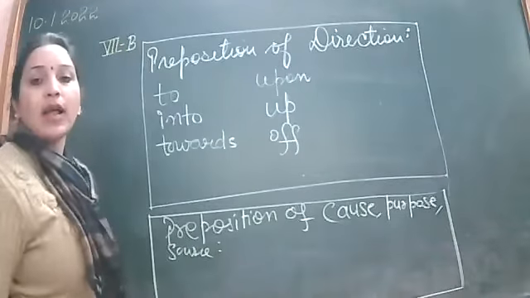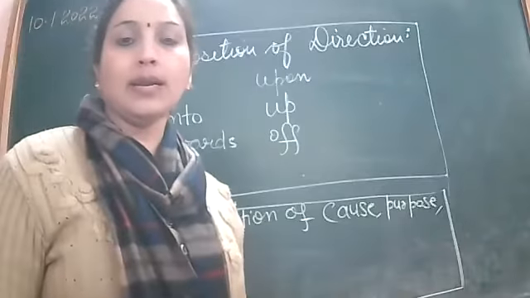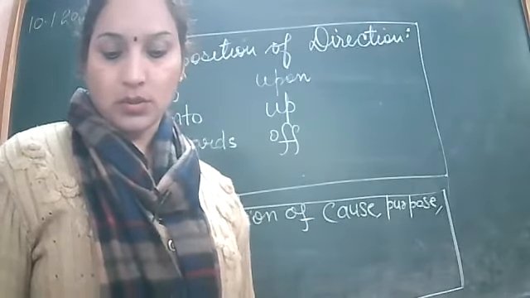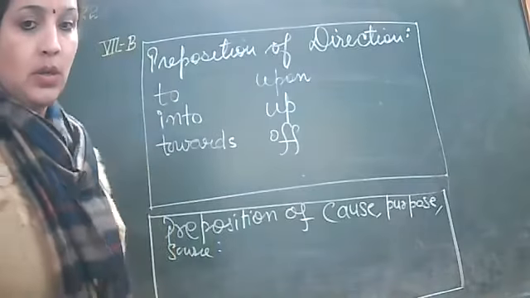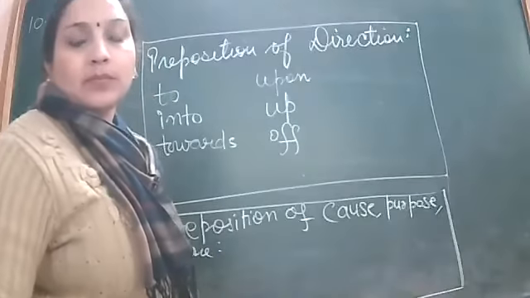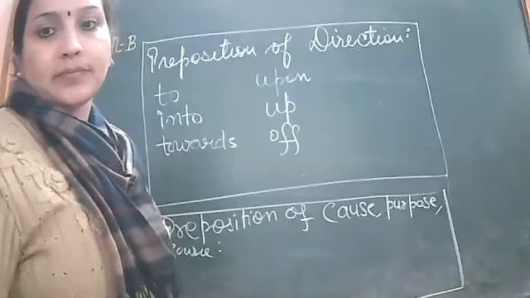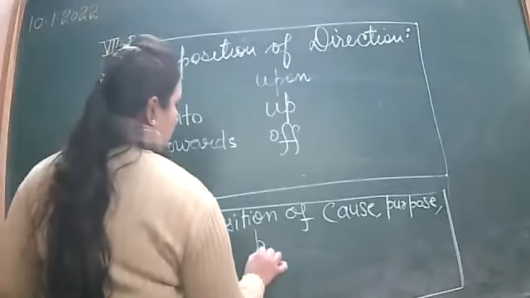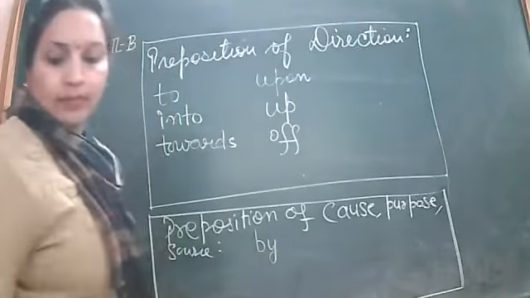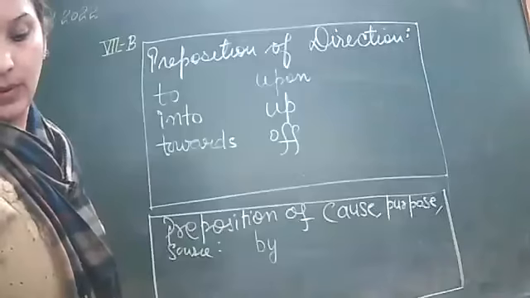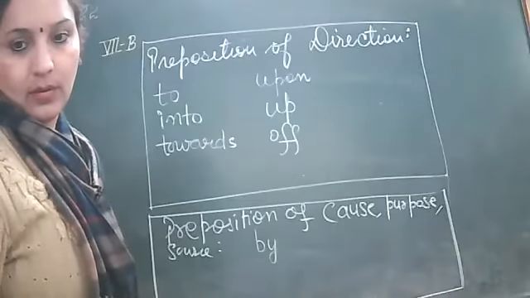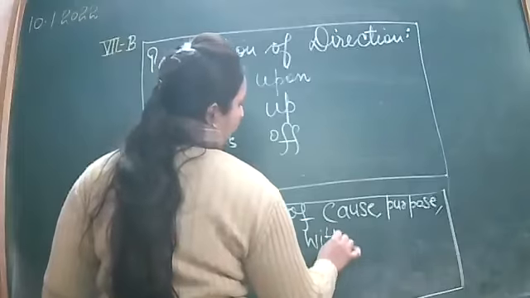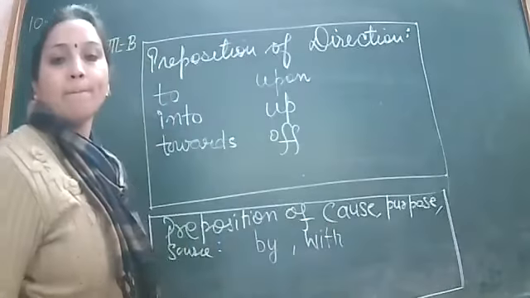The prepositions that tell you about cause, purpose or source. Which are those prepositions? Yes, very good. By. With also, yes. Can you give me an example of by?